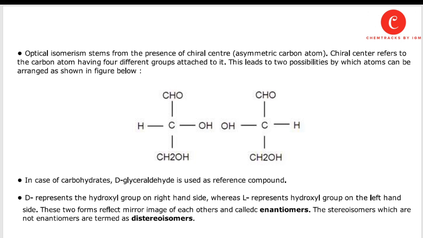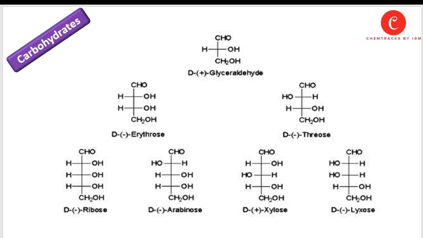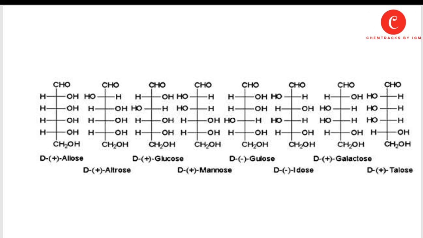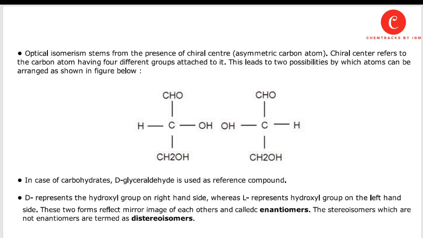In case of carbohydrates, D-glyceraldehyde is used as a reference compound. In our previous structures we studied compounds that are D-glyceraldehyde, D-erythrose, or the six-member ring, basically the D compounds, because D-glyceraldehyde is used as the reference compound.